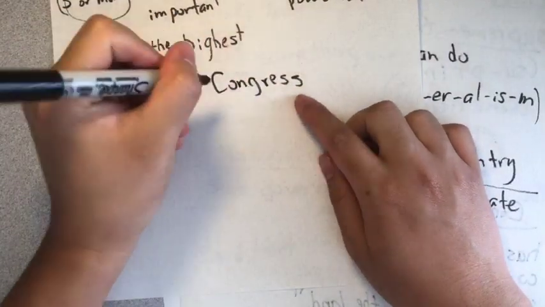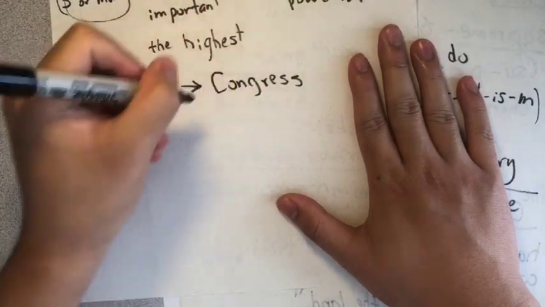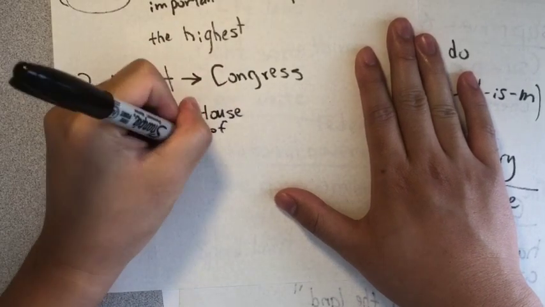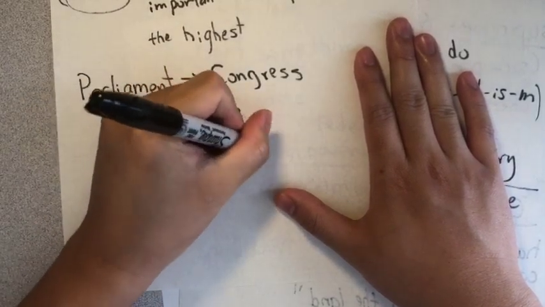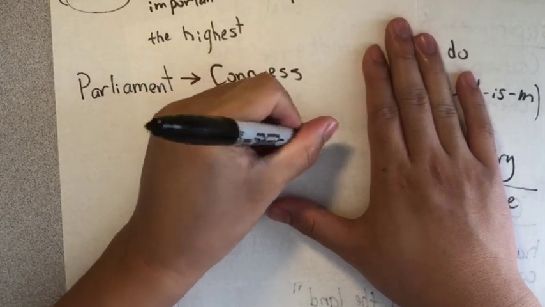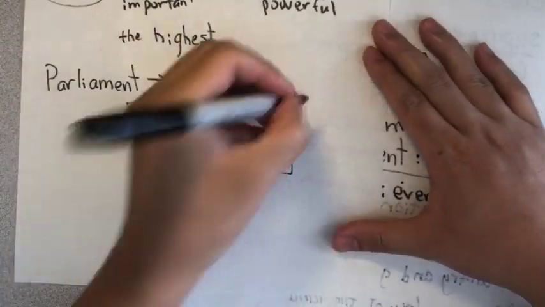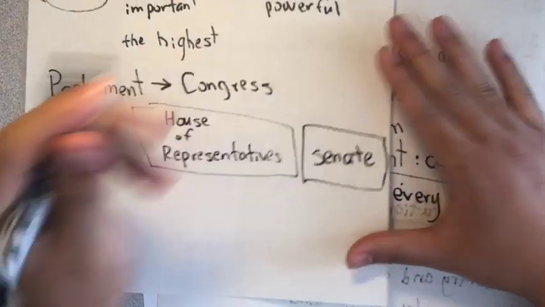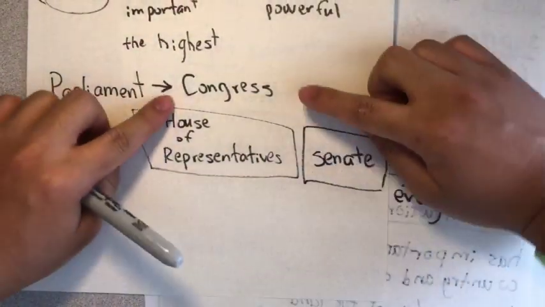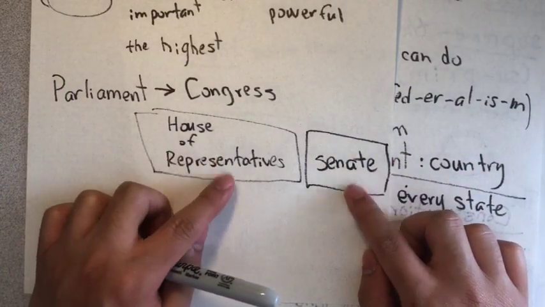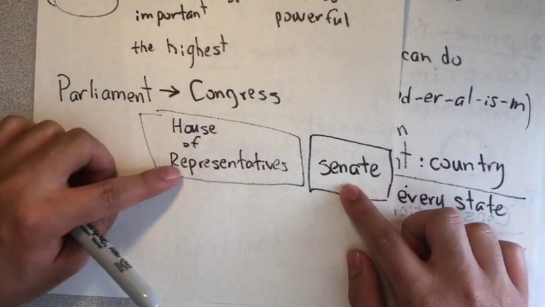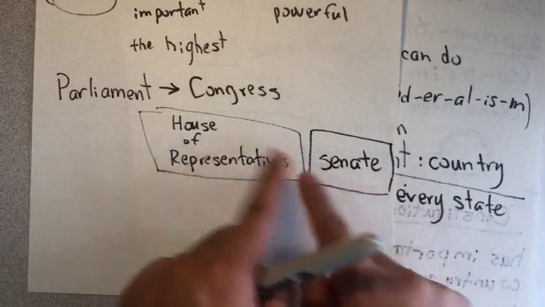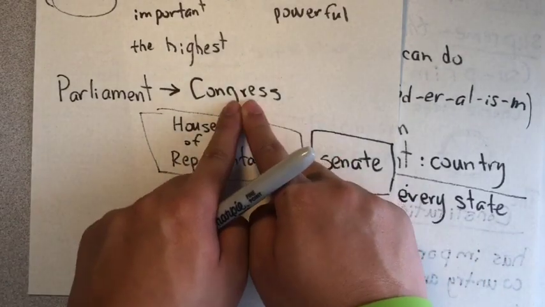So in the US, Congress is 2 different groups. The first group is called the House of Representatives. The second is called the Senate. So, in Congress, we have 2 different groups. One is called the House of Representatives. The other is called the Senate. These two groups, these two buildings together, they make Congress.